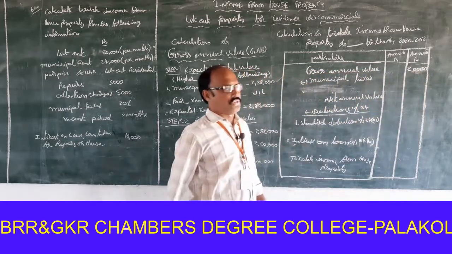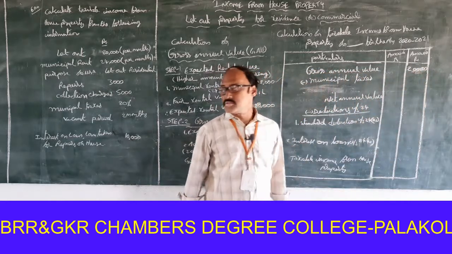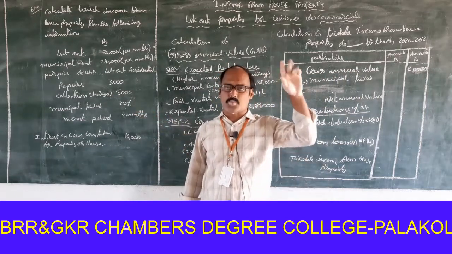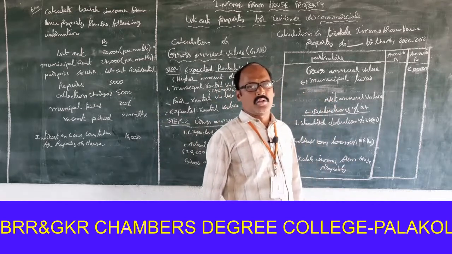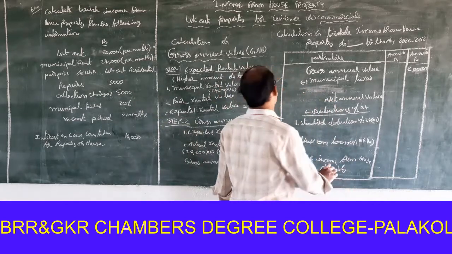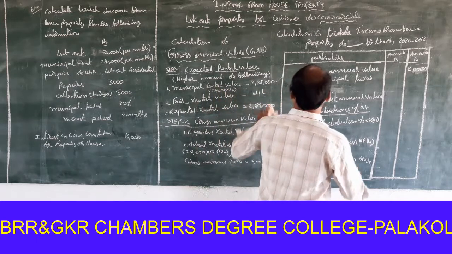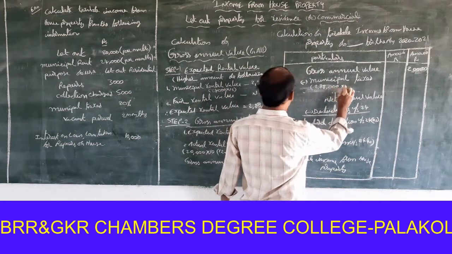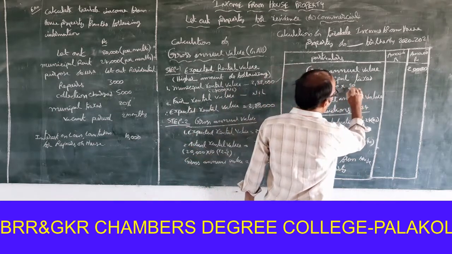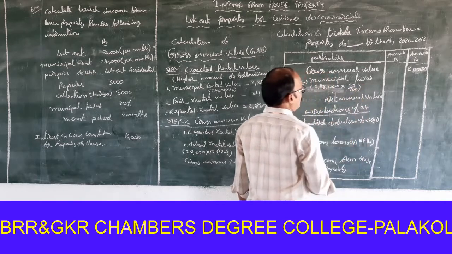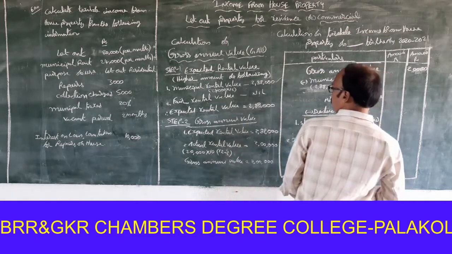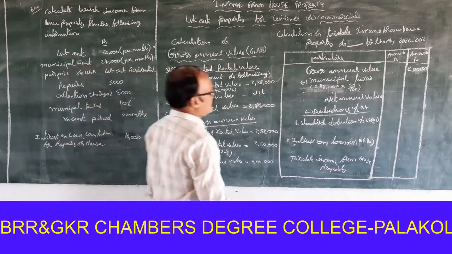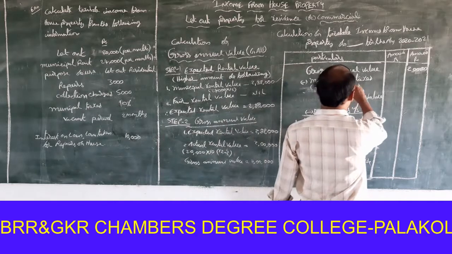Gross annual value 2 lakhs, less municipal taxes. Municipal taxes are 10% on municipal value. That is the meaning of that. So, what is the municipal value? 2,88,000. 2,88,000 into how much? 20%, sorry, it is 10%.